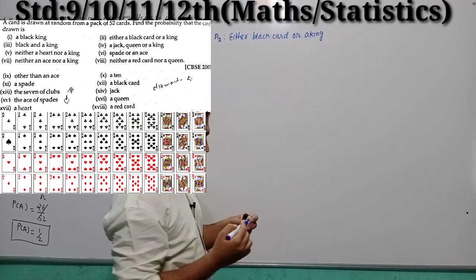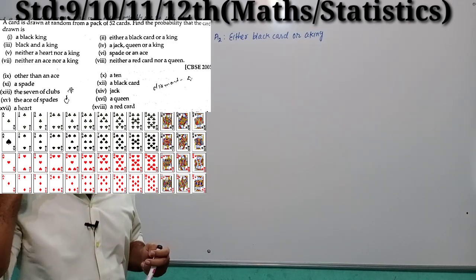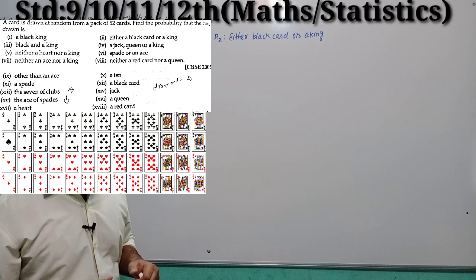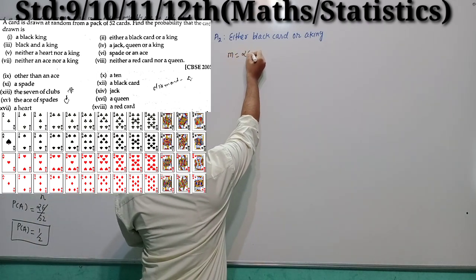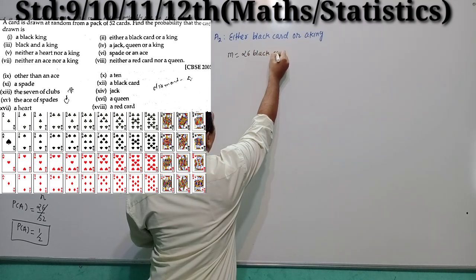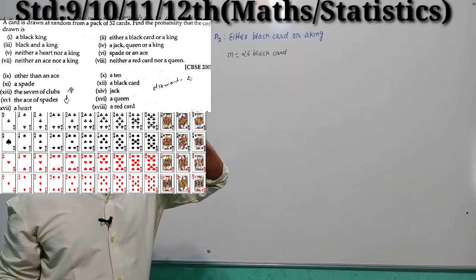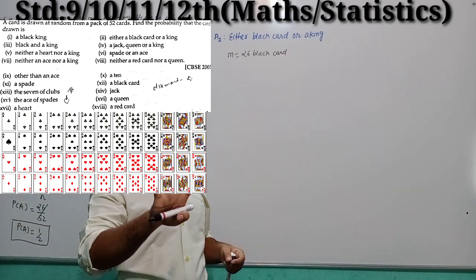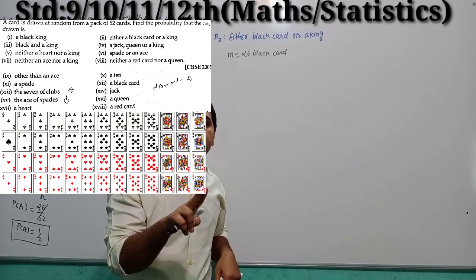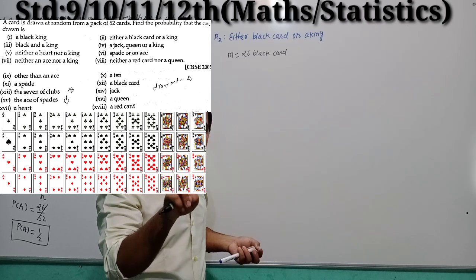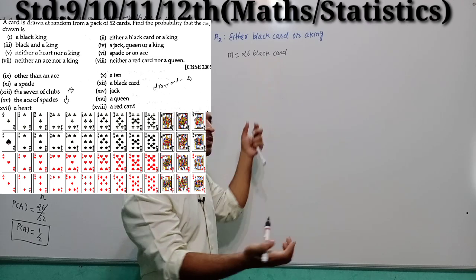Right, students? We know that in a pack of 52 cards, how many black cards are there? Obviously 26 cards, right? So what will be M? 26 black cards, right? Or a king, right? We know that there are 4 kings. Of the 4 kings, 2 kings are red and 2 kings are black. These 2 black kings are included in the 26 cards. So remaining how many cards? 2.